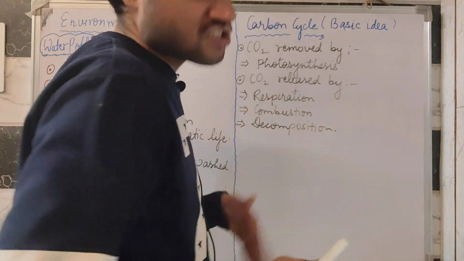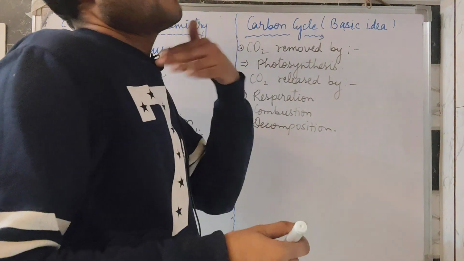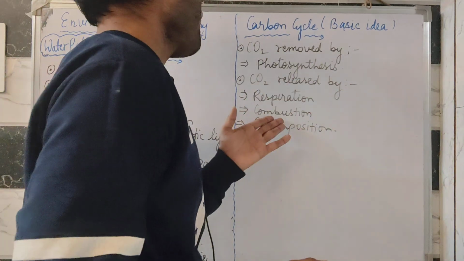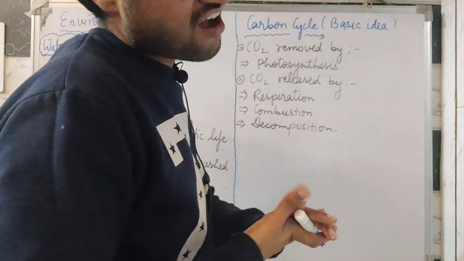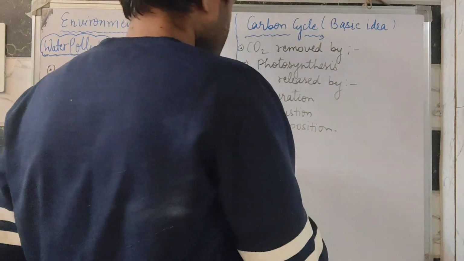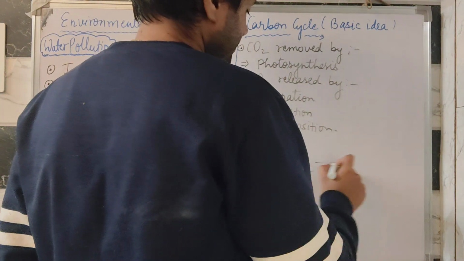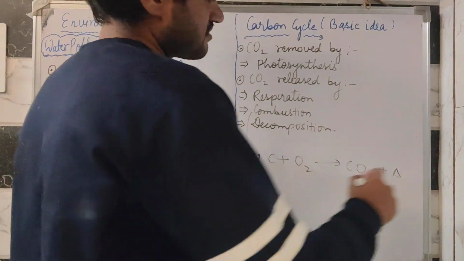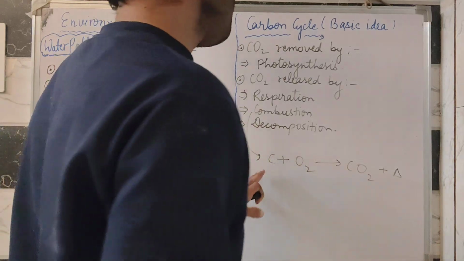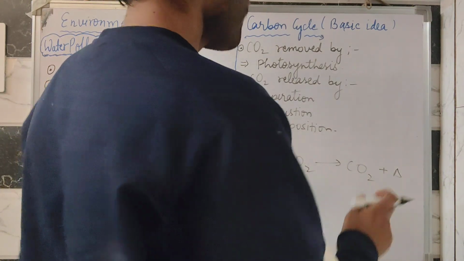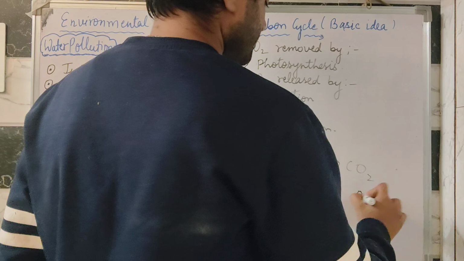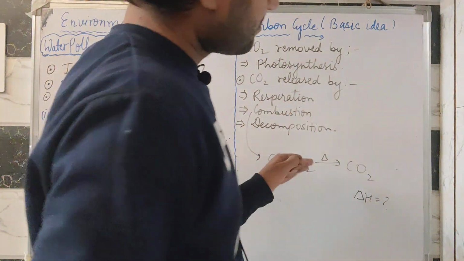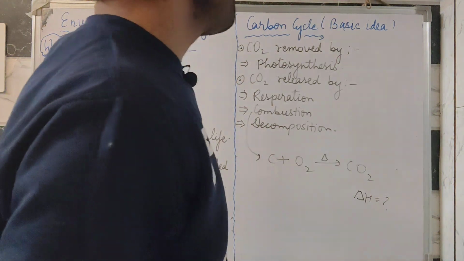These are the processes. In respiration, when we inhale we take in oxygen, and when we exhale we release carbon dioxide. In combustion, for example, C plus O2 gives CO2, releasing a large amount of heat energy. That is, carbon heated with oxygen produces carbon dioxide.